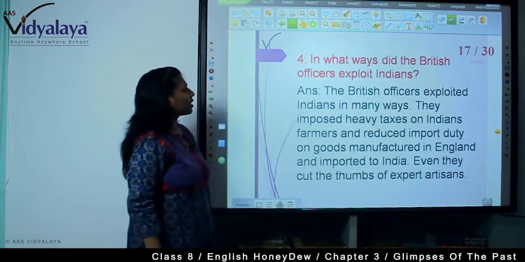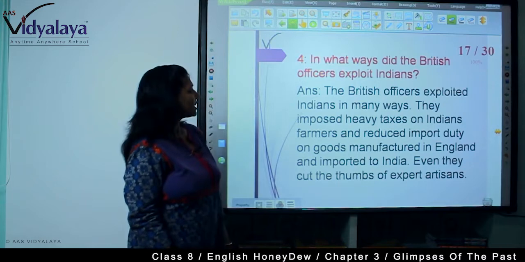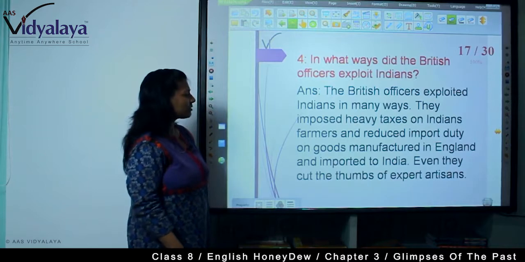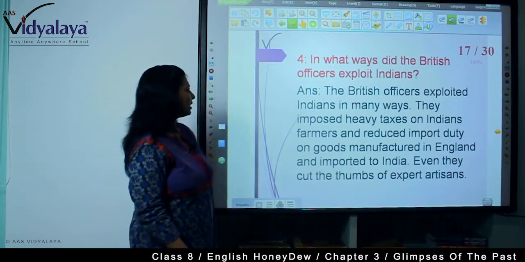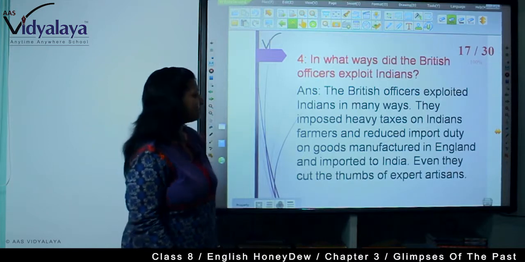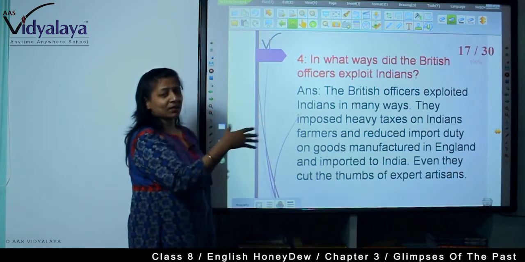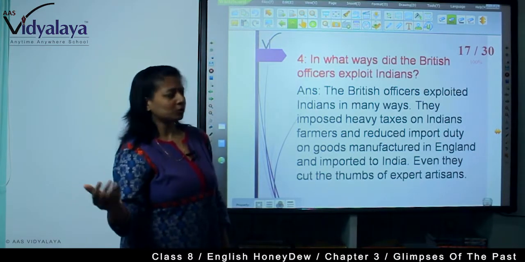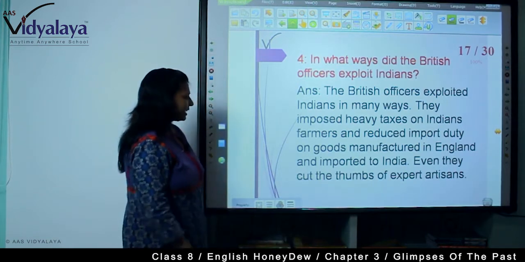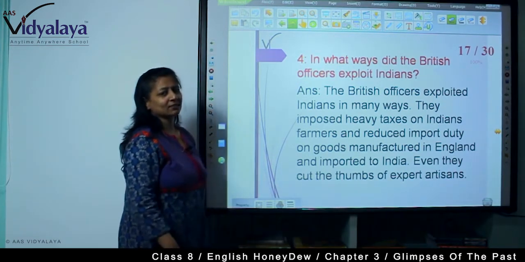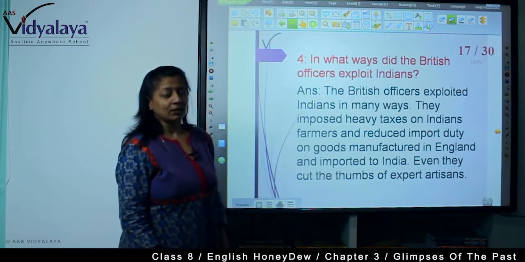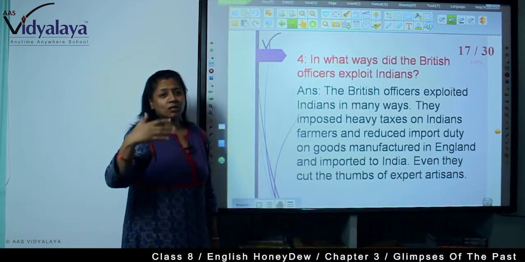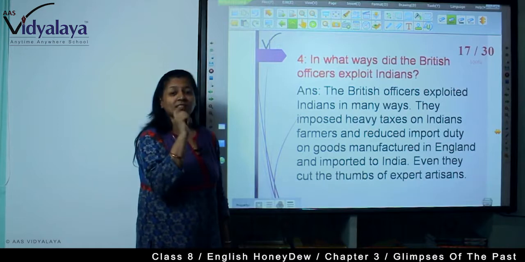In what ways did the British officers exploit Indians? The British officers exploited Indians in many ways. They imposed heavy taxes on Indian farmers and reduced import duty on goods manufactured in England. So these articles became cheaper in India because the merchants did not have to pay import duty, and they even cut the thumbs of expert artisans. See, this also happened. Those who were very skilled, very expert, and whose articles were sold like hot cakes, they used to cut their thumbs.